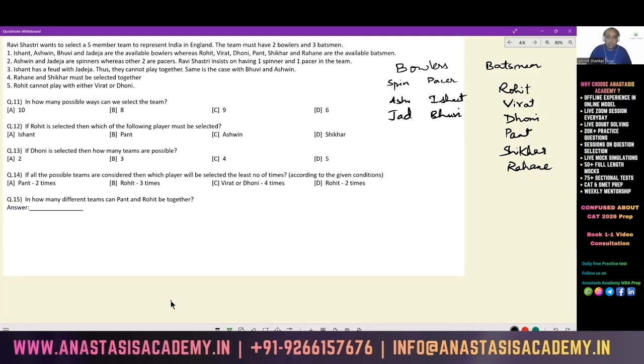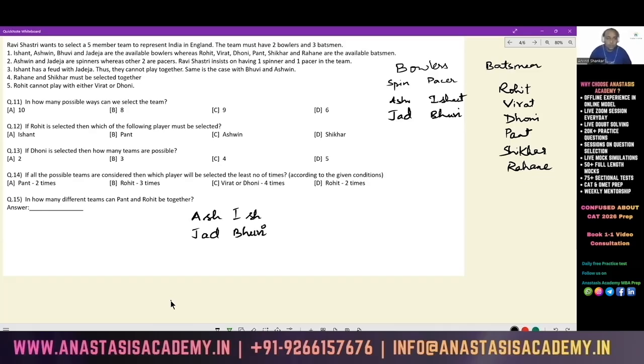Now, Ravi Shastri insists on having 1 spinner and 1 pacer in the team. So 1 spinner and 1 pacer, and then 3 batsmen. Ishant has a feud with Jadeja, so they cannot play together. Same is the case with Bhuvi and Ashwin. Which means for the bowlers, you can select your team in 2 ways. Either you will have Ashwin and Ishant, or you will have Jadeja and Bhuvi. You can select your bowlers in only 2 ways.